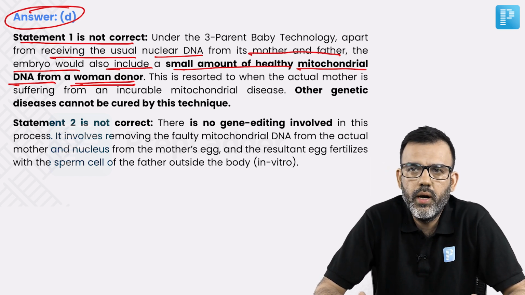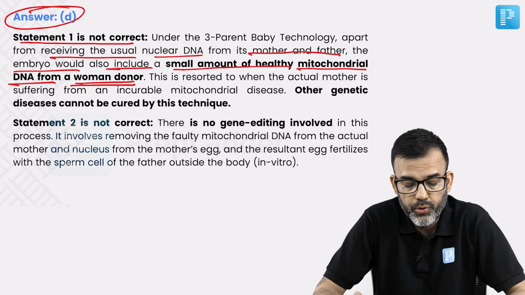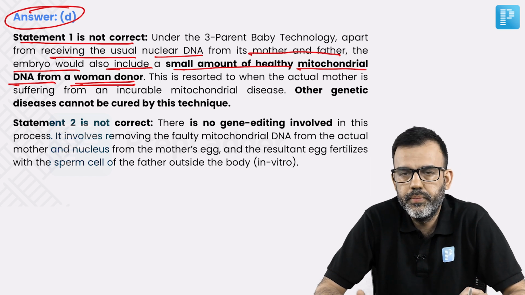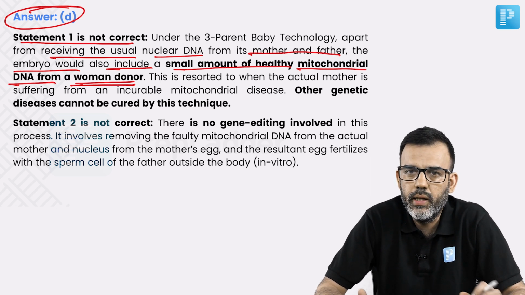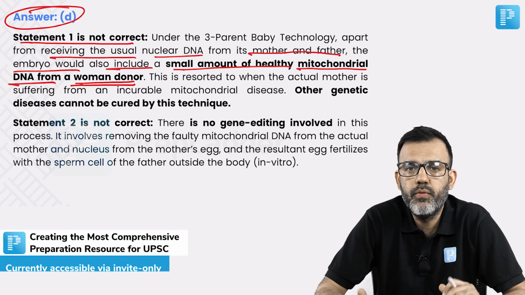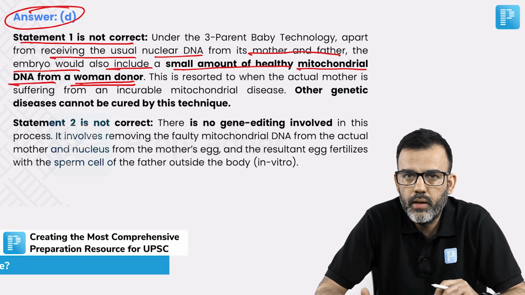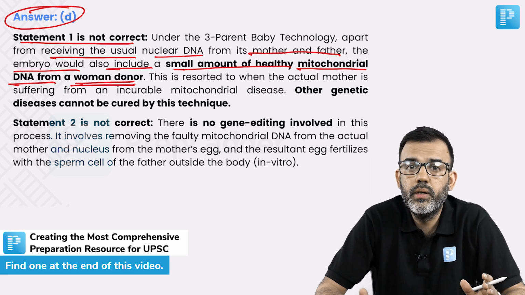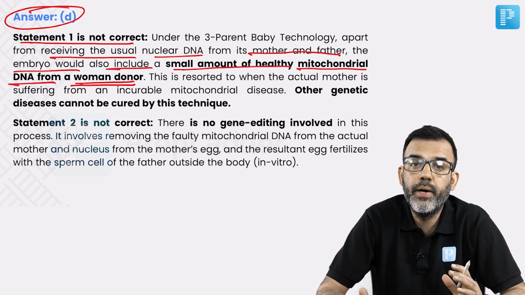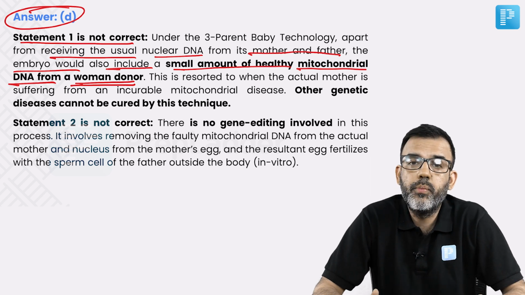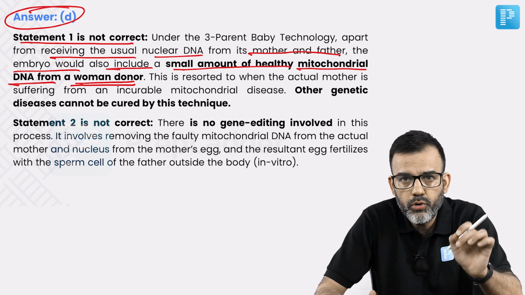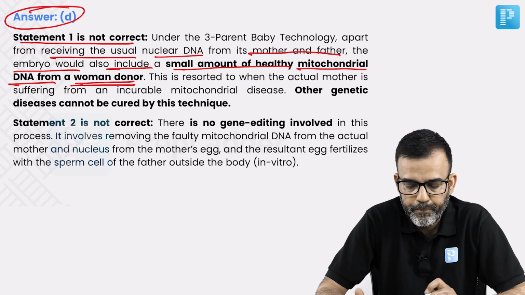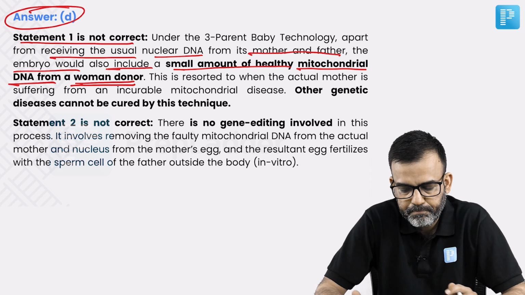Since mitochondria carries these issues, if we can include a third woman and get healthy mitochondria from her, then with the father, the mother and the third woman donor from where mitochondria is coming, probably we can get rid of only those genetic disorders which the mother is carrying. So this is what is being described here.